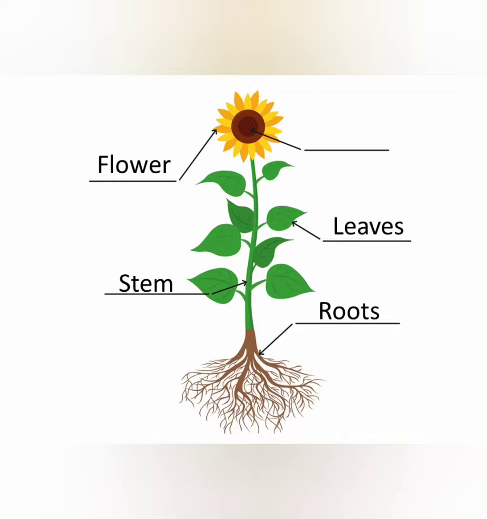Now, some flowers have seeds in themselves, but some develop into what is called a fruit. So after a flower withers or falls off, there grows a fruit. And in the fruit, what will you get? Yes, in the fruit we get what are called seeds. Now if you put those seeds in the soil, again a new plant will grow. So this cycle goes on. These were the parts of a plant.